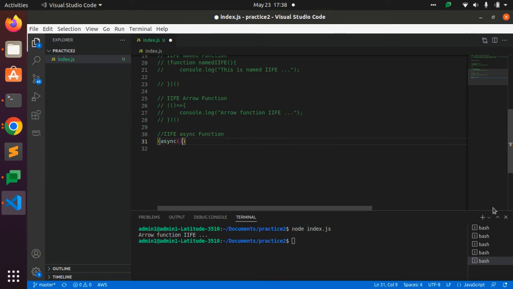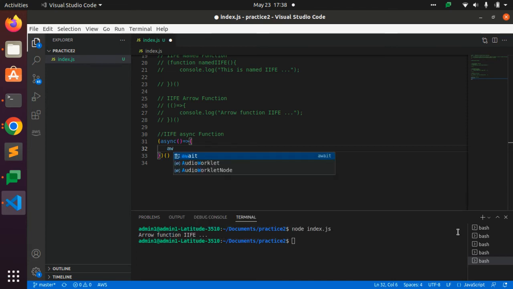I am here also writing an arrow function. If we are writing async, then we can execute any code, and before calling that function, we have to use the keyword await.